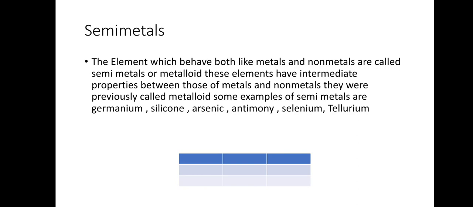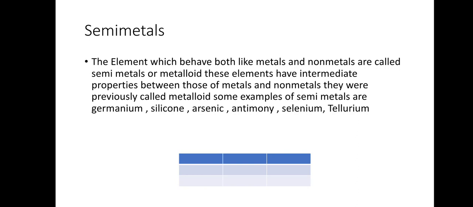Now the last topic of this video is semimetals. The elements which behave both like metals and non-metals are called semimetals or metalloids. These elements have intermediate properties between those of metals and non-metals. Earlier we were using the term metalloid, but now we call them semimetals.